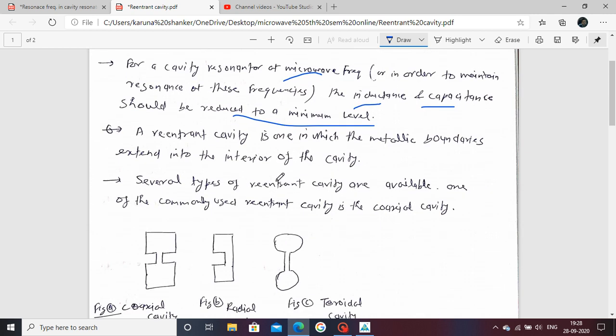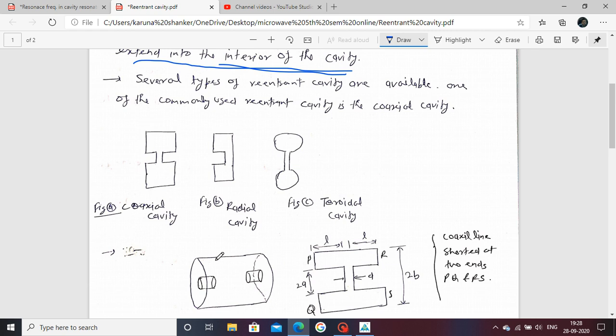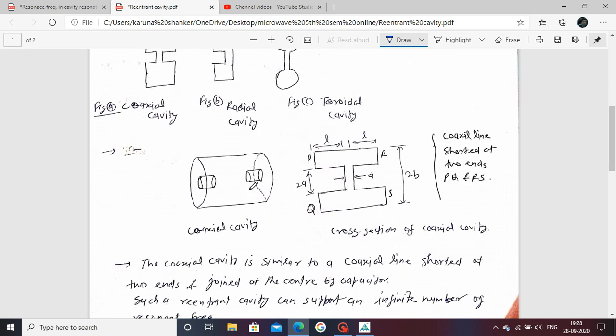Next one, the reentrant cavity. It is defined as one in which the metallic boundary extends into the interior of the cavity. Means a reentrant cavity is one in which the metallic boundary extends into the interior of the cavity. That is called a reentrant cavity. To see here, this is your coaxial cavity.